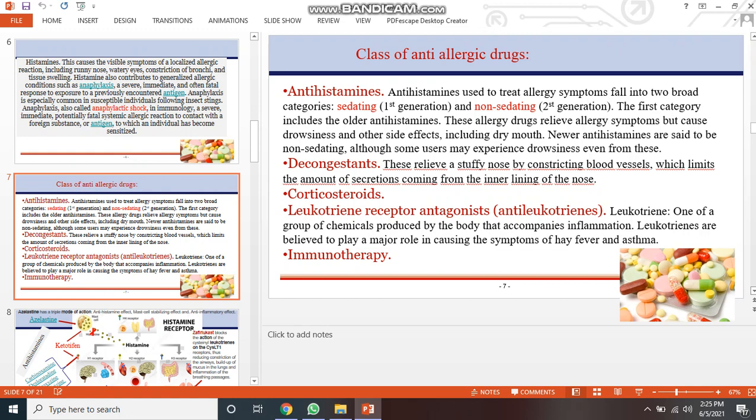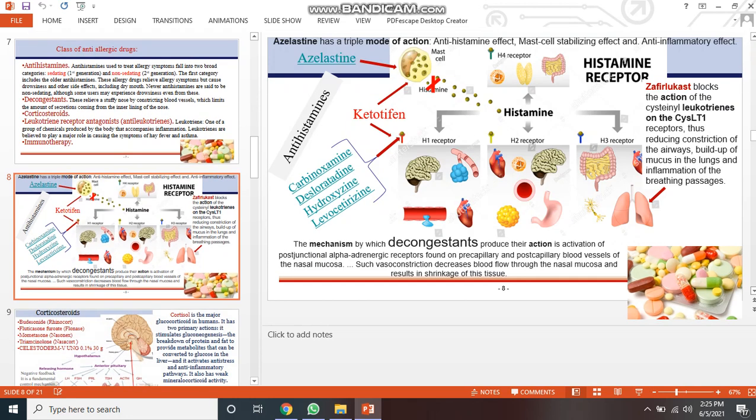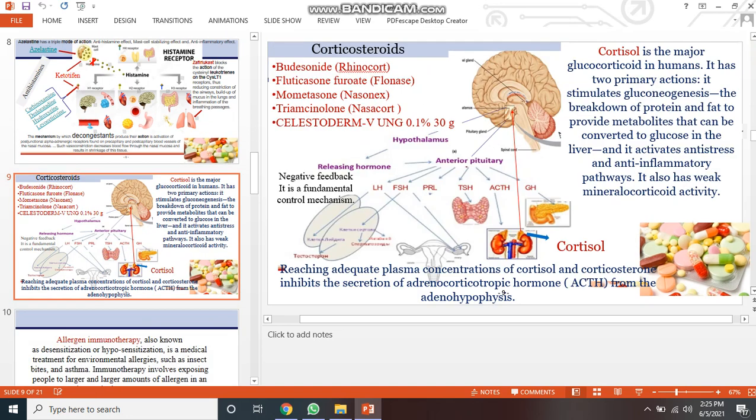The other one is immunotherapy. In the diagram we can see that histamine acts on different receptors: H1 receptor, H3 receptor and H2 receptor. The H1 receptor is found in the brain, blood, alveolar duct, vessels and heart, and is blocked by drugs such as carbamazepine, hydroxyzine or levocetirizine. The other one is corticosteroids. What are corticosteroids? These include budesonide, fluticasone, mometasone, and Nasacort.